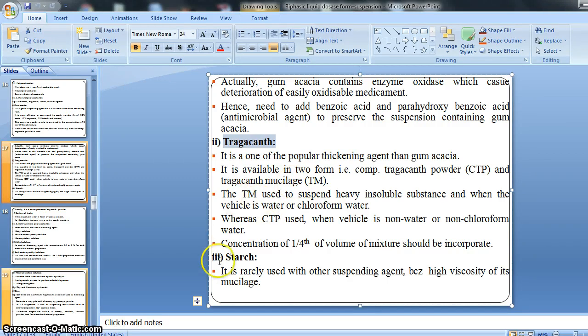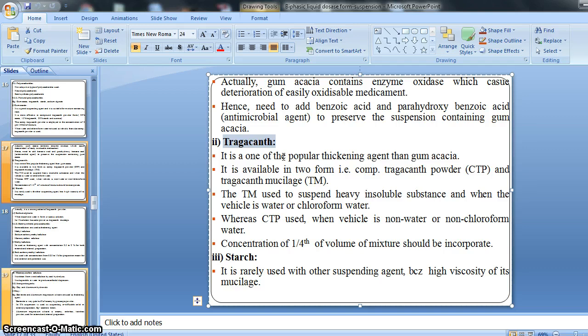Then tragacanth is one of the most popular thickening agents. Instead of gum acacia, tragacanth is often preferred. It is available in two forms, compound tragacanth powder and tragacanth mucilage.